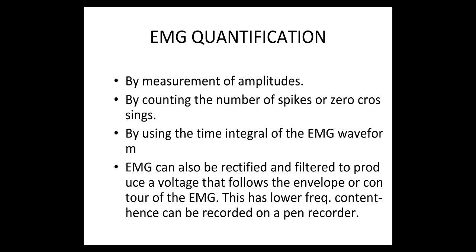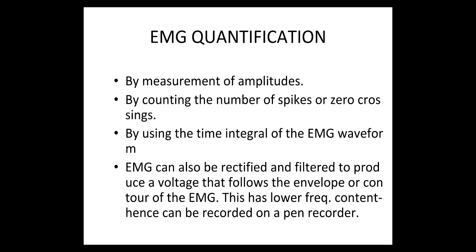The most meaningful method of quantifying the EMG utilizes the time integral of the EMG waveform. With this technique, the integrated value of the EMG over a given time interval, such as 0.1 second, is measured, recorded, and plotted.